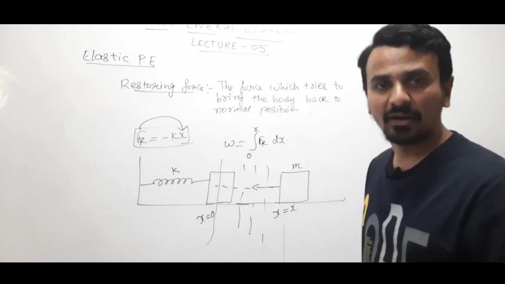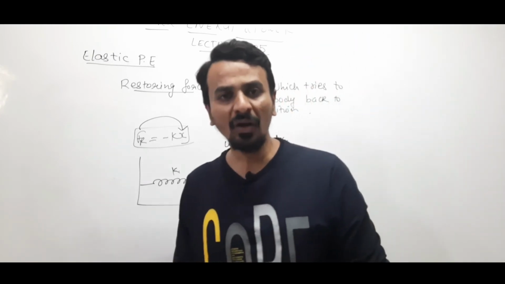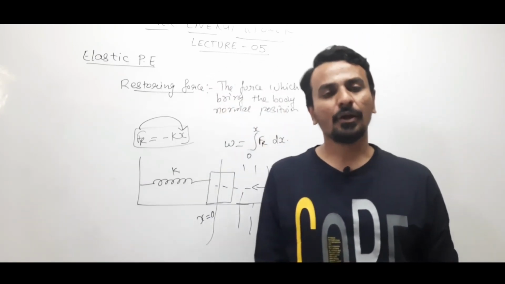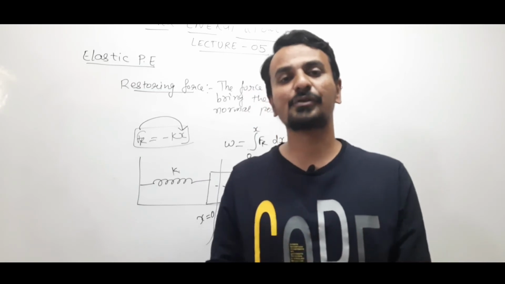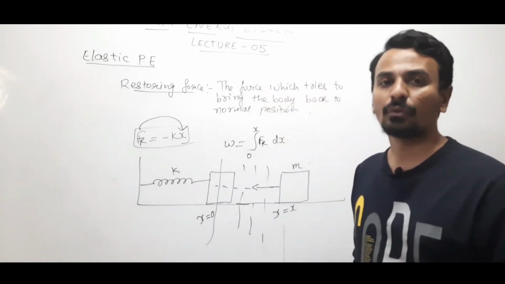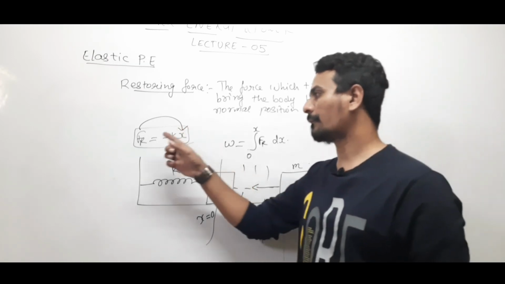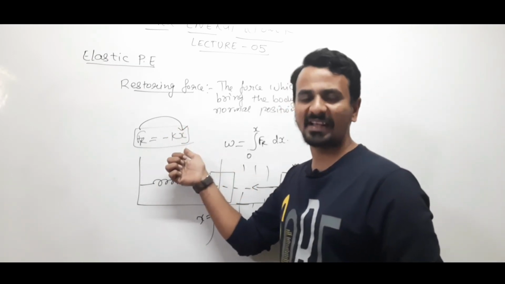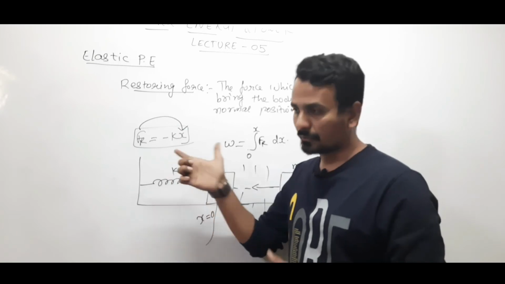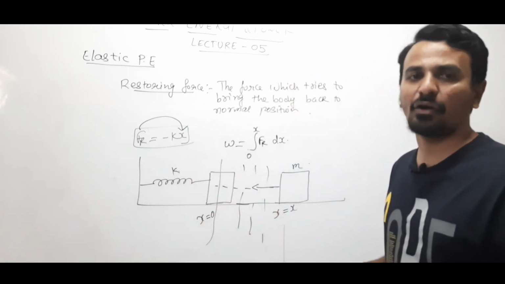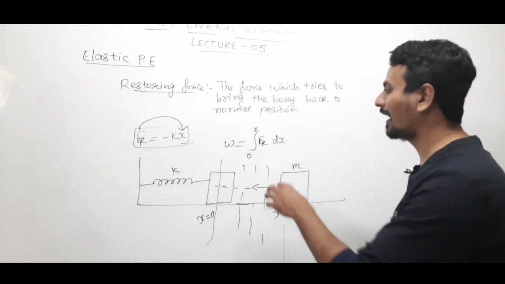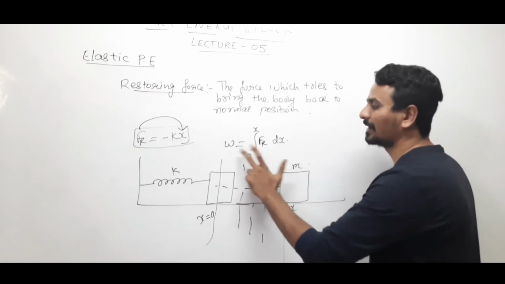So force is variable, and in the previous video I explained that when force is variable and you are supposed to calculate work done, you will have to go for integration, right? So in our case, force is variable as it depends on x, so we will use integration to calculate work done.